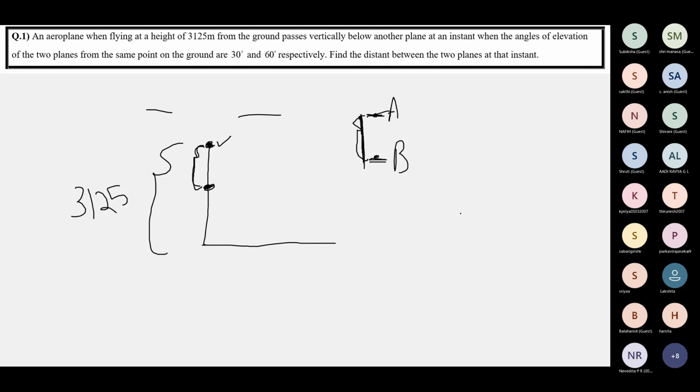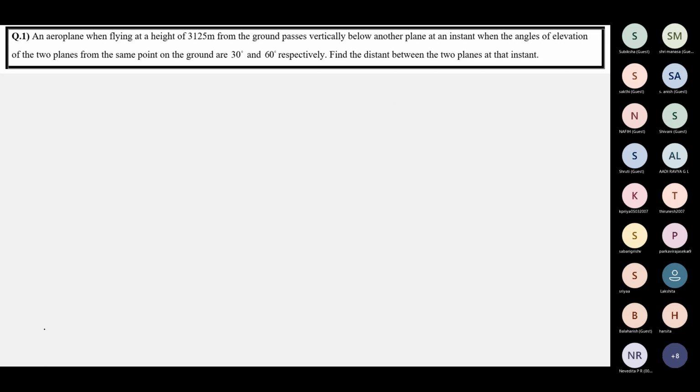If there are two planes flying at the same level, for example, the figure is like this. There's a plane here and here.